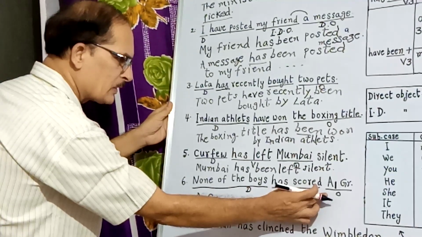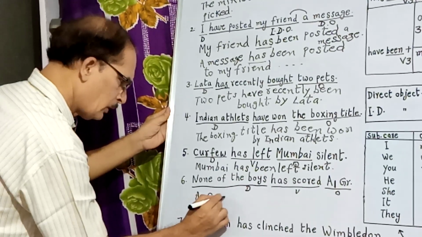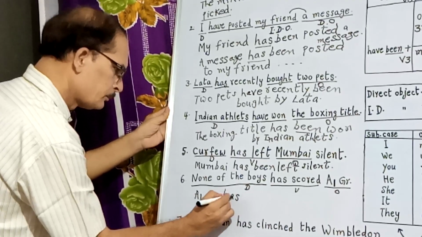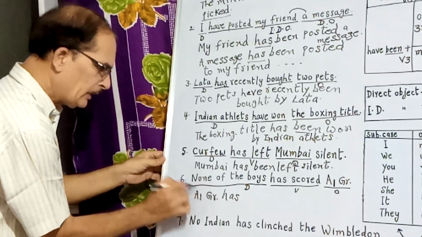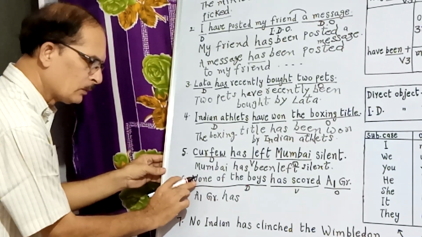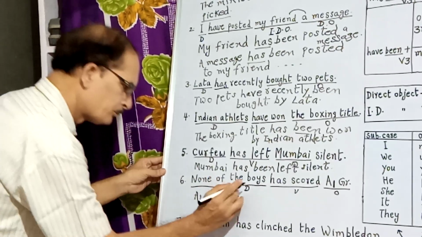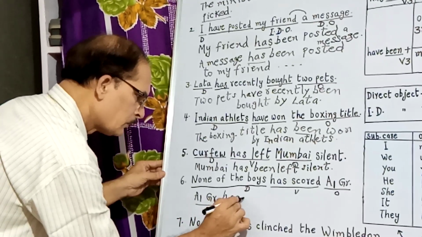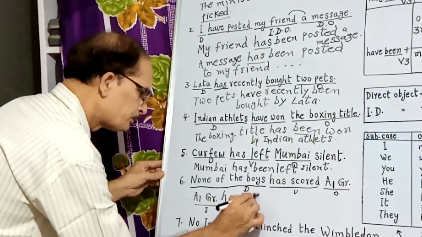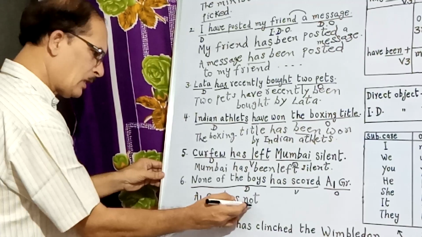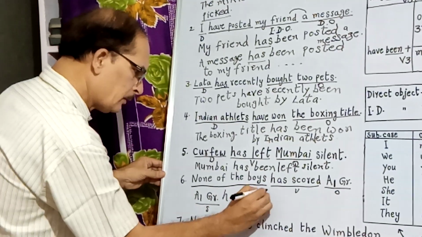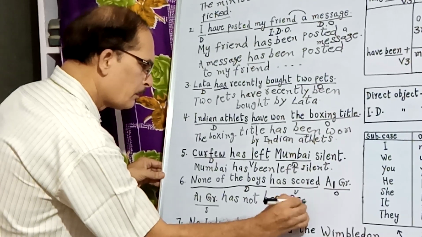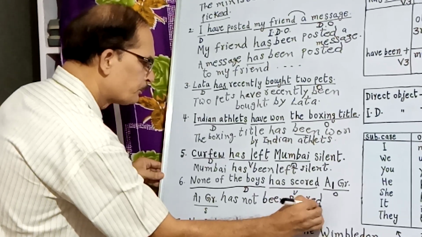A1 grade is third person singular only. So, we can write has. Here we find a none. That means negation. So, we have to add this negation here. A1 grade is the subject here. None becomes not here. A1 grade has not been scored. This is the V3 form.